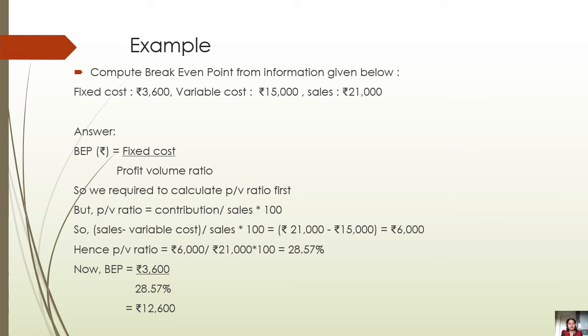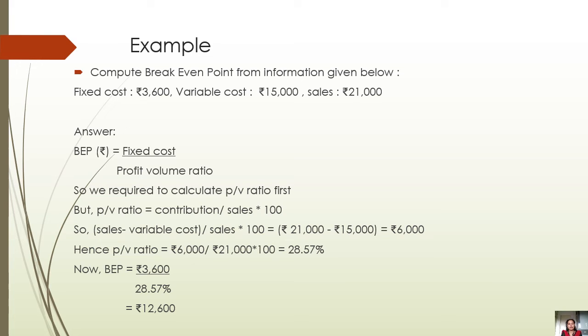So this is the example. Compute the break-even point from the information given below. There is a fixed cost of rupees 3,600, variable cost of rupees 15,000, sales of rupees 21,000. So we will calculate the BEP in rupees. What is the formula? Fixed cost upon PV ratio. So what do we have to calculate? The PV ratio first, right? So we require to calculate the PV ratio first, but for calculating PV ratio, we need the contribution upon sales into 100. So first of all, we will have to calculate the contribution.